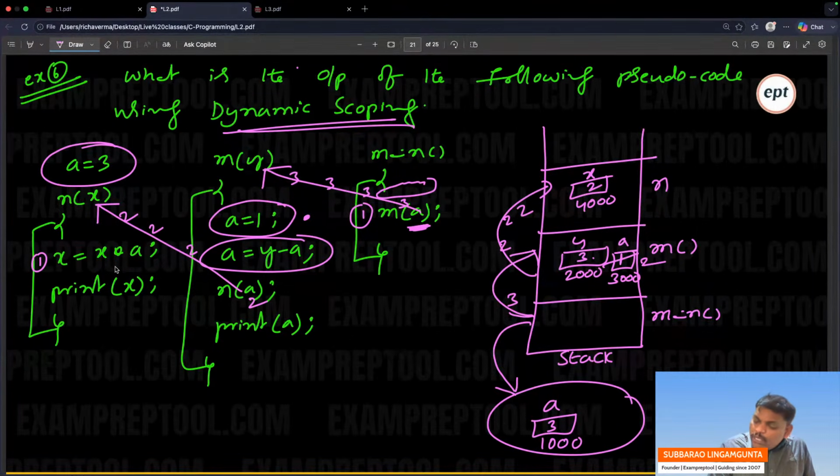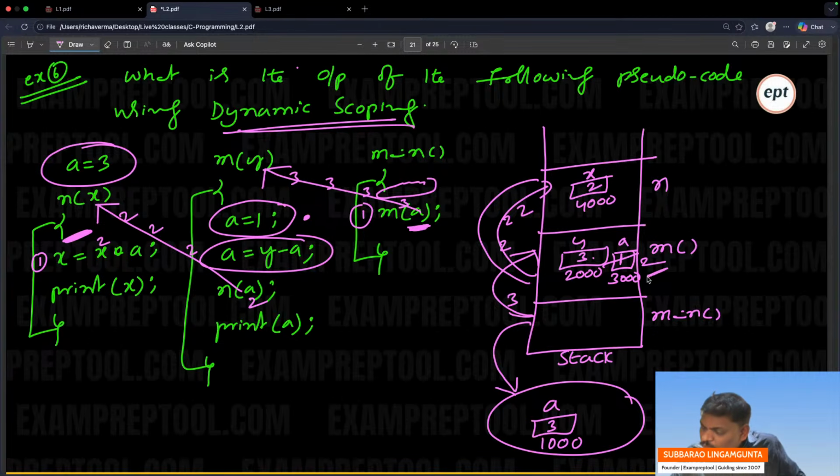See the first line. X is equal to x into a. X is already 2, into a. Remember, a is not there here. It is a scope problem. Dynamic scoping. Go previous. If you go to previous, what is the a here? 2. This is 2. 2 into 2, 4. X became 4.